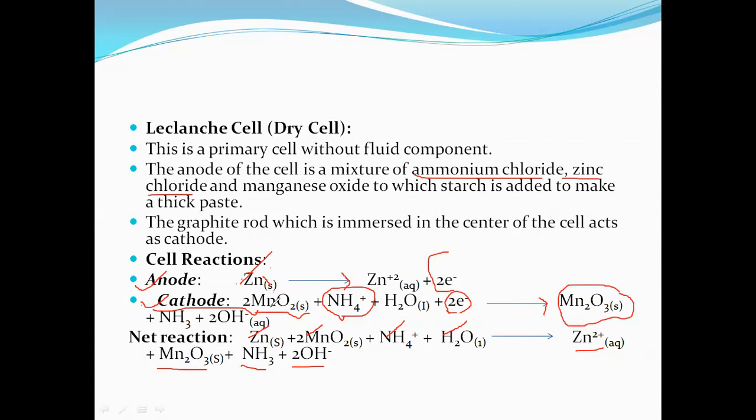The amount of electricity is produced by the chemical reaction, and those chemical reactions are the anodic oxidation reaction and the cathodic reduction reaction. By the anodic oxidation reaction and the cathodic reduction reaction, some amount of chemical energy is liberated. The amount of chemical energy is converted into electrical energy, into direct electric current. And that's all about the mechanism of the dry cell.